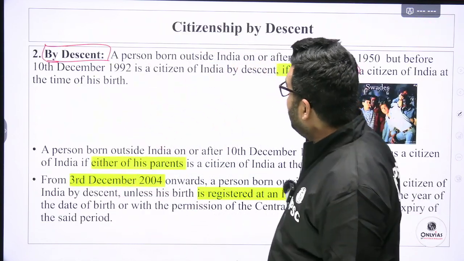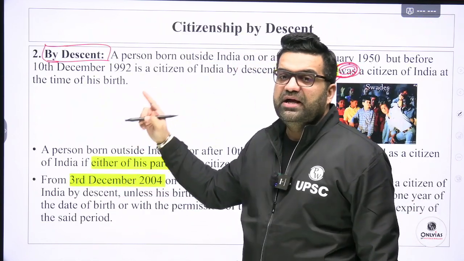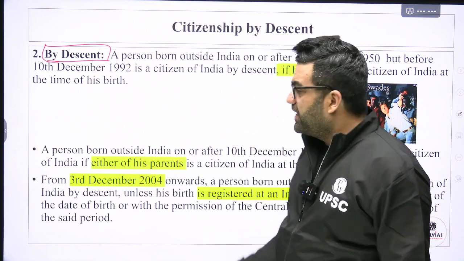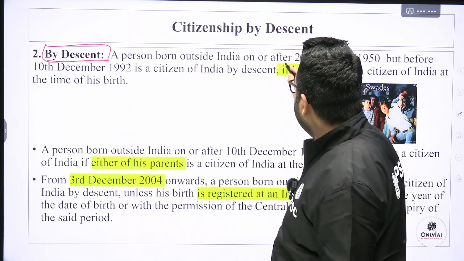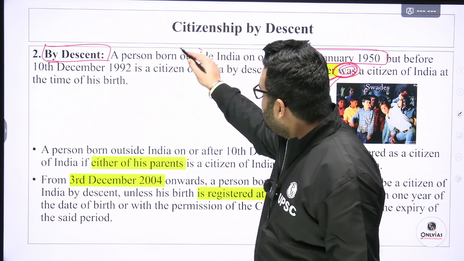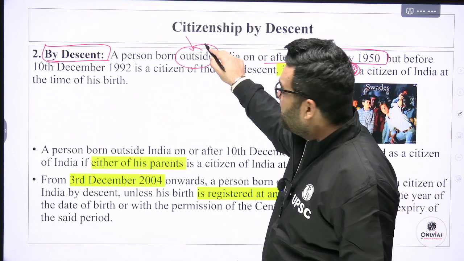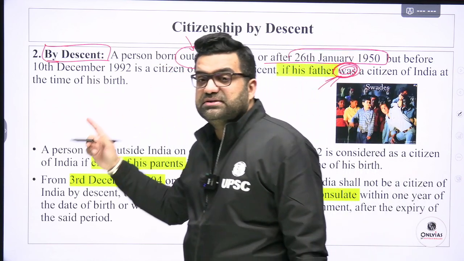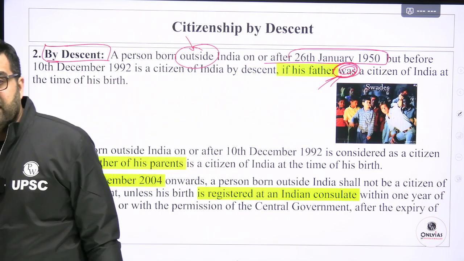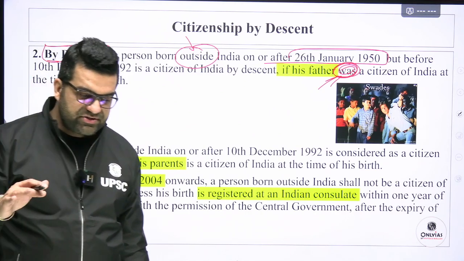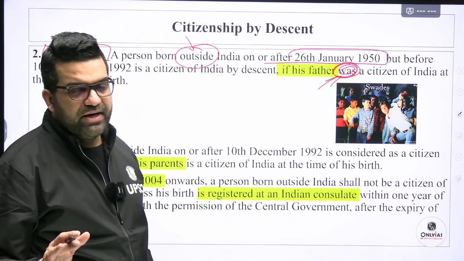Here, at any given point in history, his father or mother was a citizen. Somebody born outside India whose mother or father was a citizen of India can apply for Indian citizenship at a later date also.